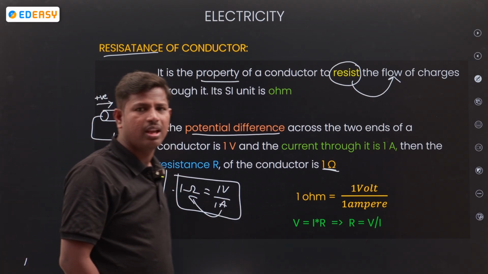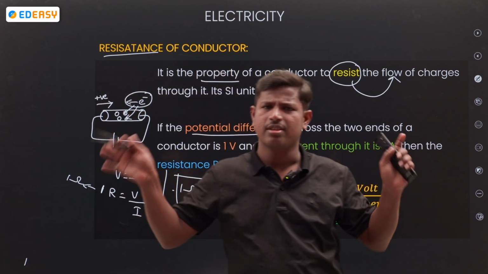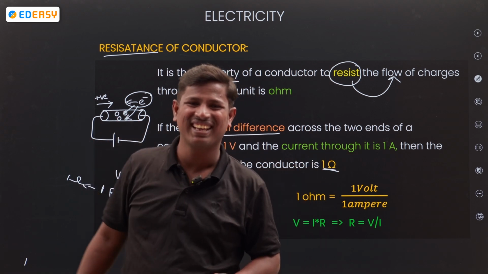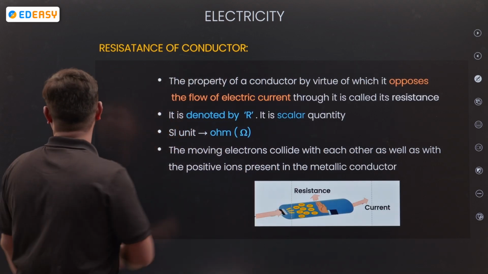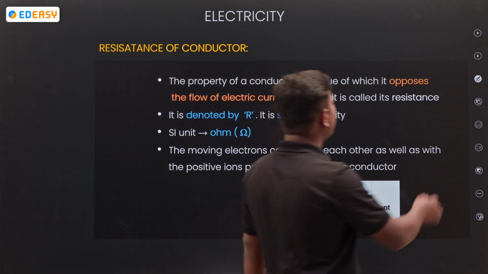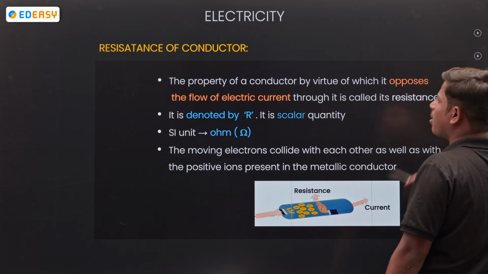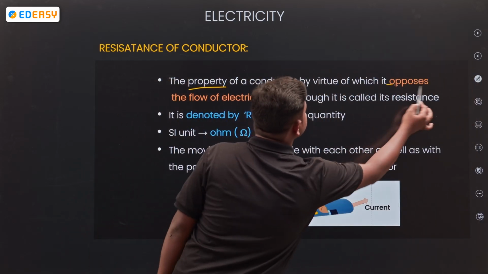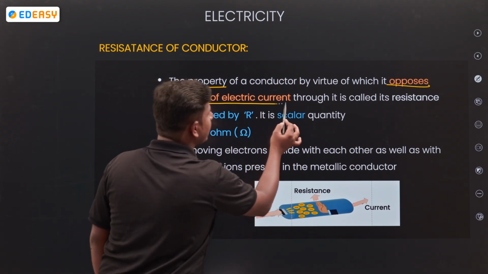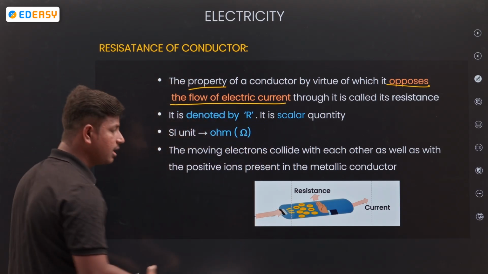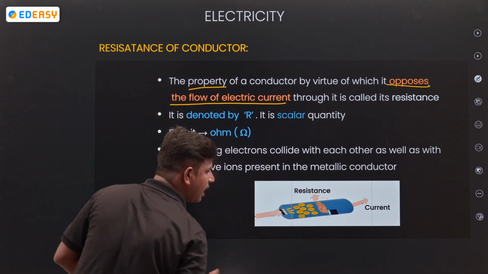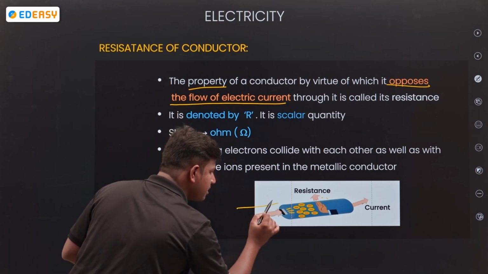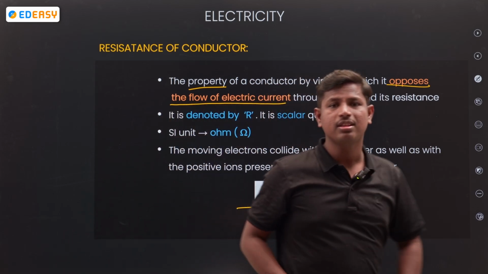Simple. Okay, if you get 1, it means LH is 1, RH is 1. Simple. Okay, next, look at the property. How will the property be? The property of a conductor opposes the flow of electrical current. Look at that, how the electrons are going in this direction.